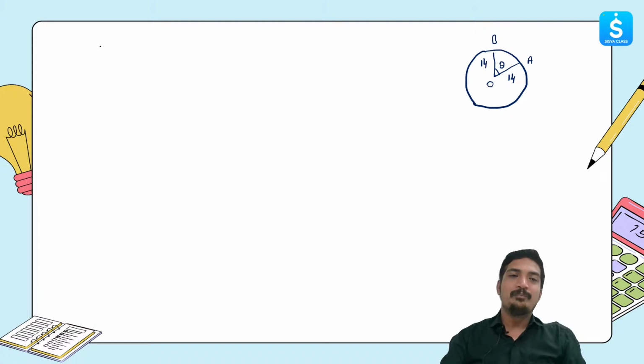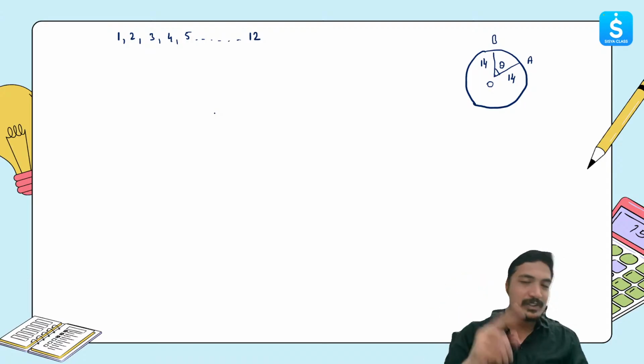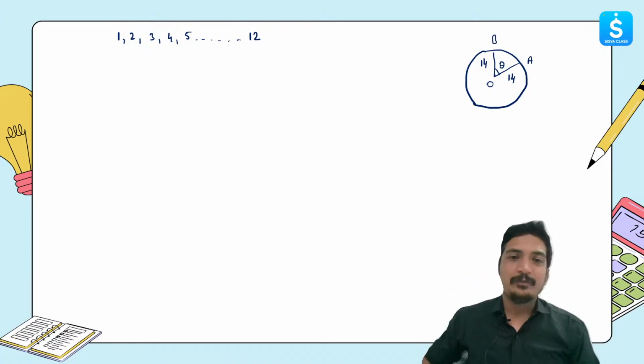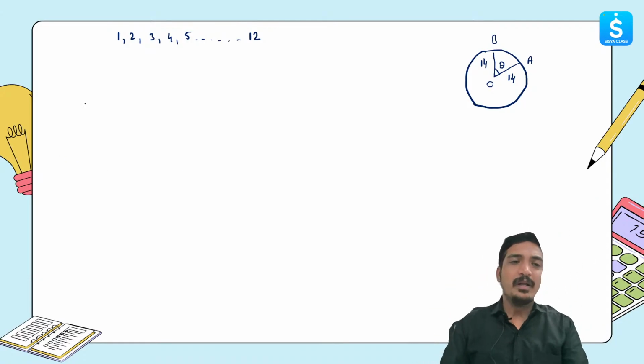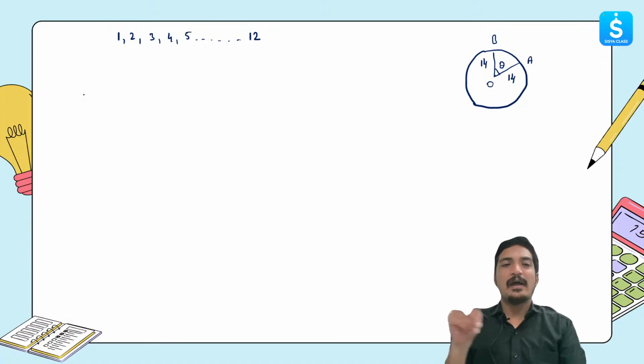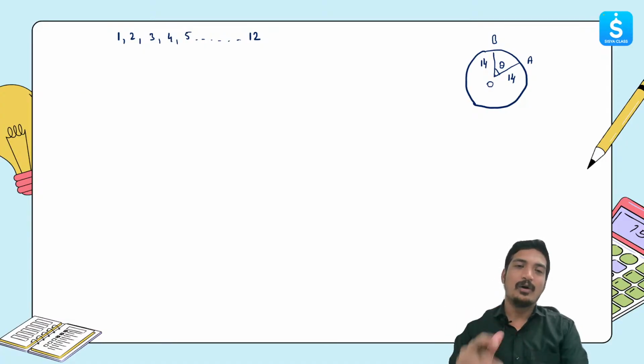Correct. So for 5 minutes, basically tell me how many numbers usually are mentioned in the clock. So we have 1, 2, 3, 4, 5, all the way up to how much? 12. Correct. So we have a total of 12 sections. Okay, fine. Now what is the total angle of the circle?